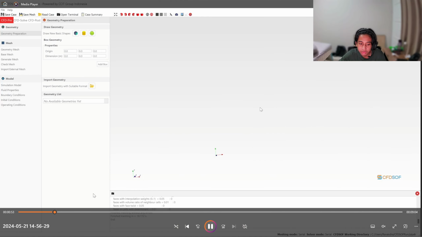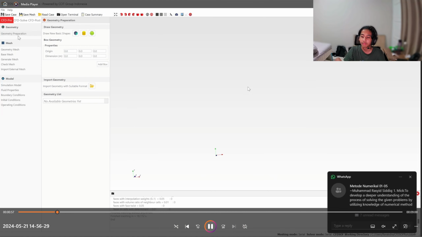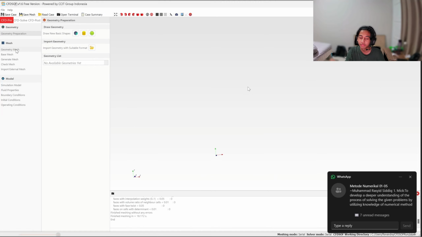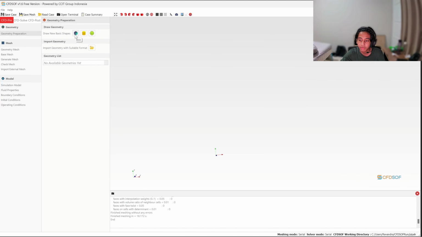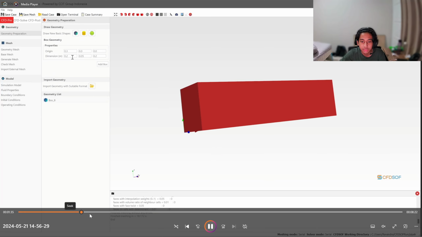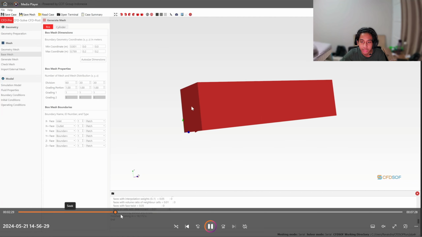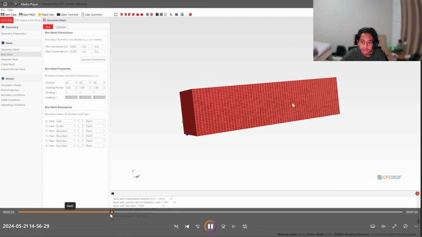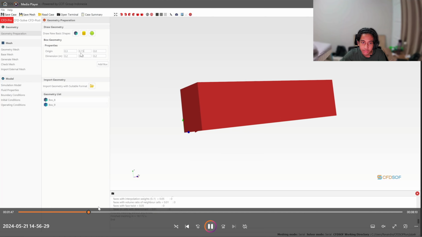Basically we want to make the geometry first. I already recorded the video before, but I forgot to include the sound, so I will use the video that I made before while I speak this time. So we want to make the geometry first. We want to make the helical pipe like this. I will just go fast.